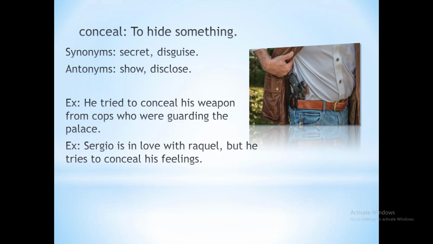See the second example, which says Sergio is in love with Raquel, but he tries to conceal his feelings. That means Sergio loves Raquel, but he tries to hide his feelings. He does not want to get exposed. He does not want Raquel to know that he loves her. So I hope you must have understood the meaning of this word.